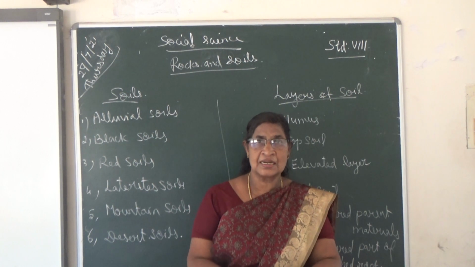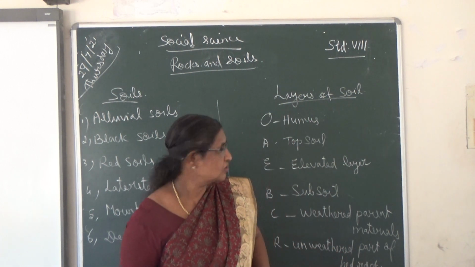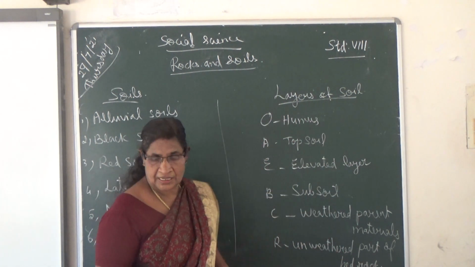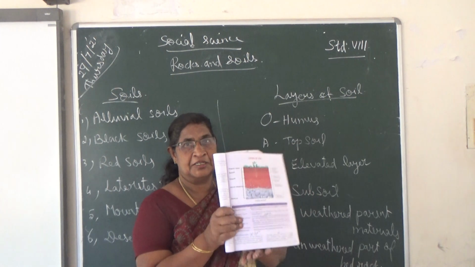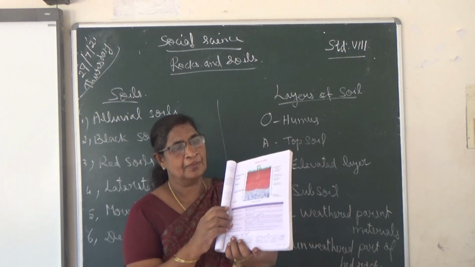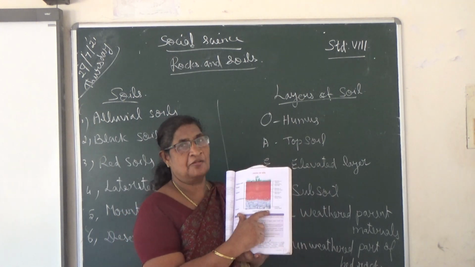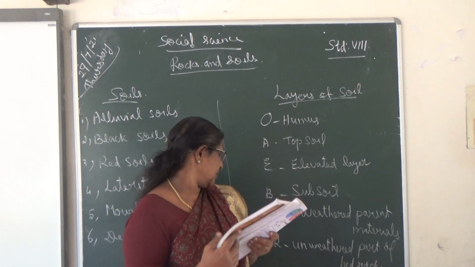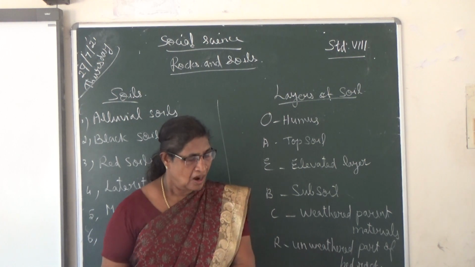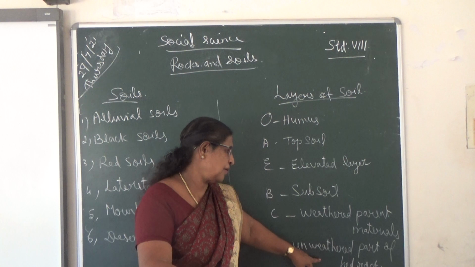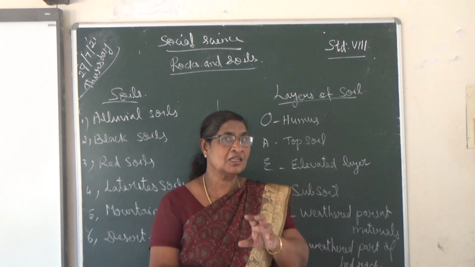Now we can learn about the layers of the soil. In your book we have a picture also, page number 91. Here they are giving the layers. At the bottom they have written R. R means unweathered part of bedrock. The small pieces of the rocks are unweathered, not broken.